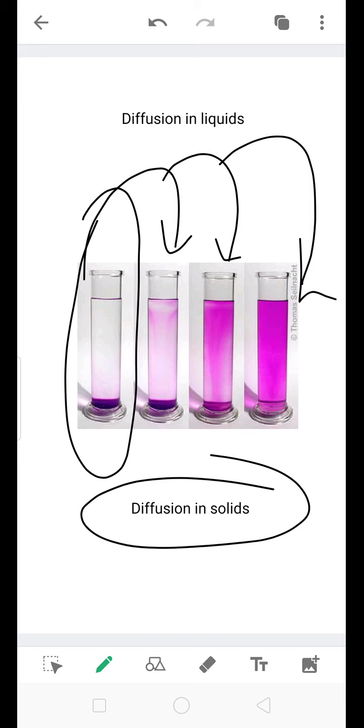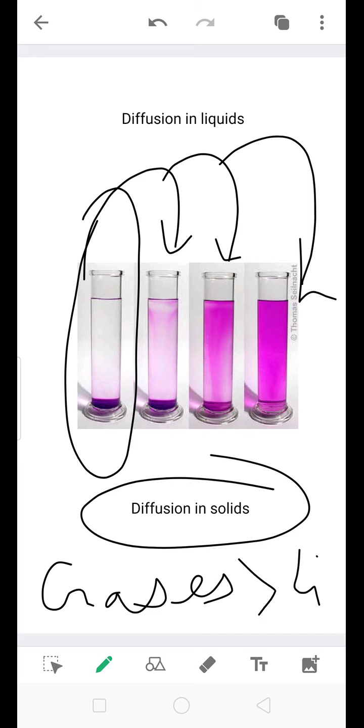So, gases have a tendency for more diffusion than liquids, and diffusion in solids is very, very slow.